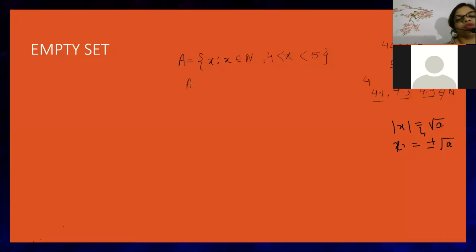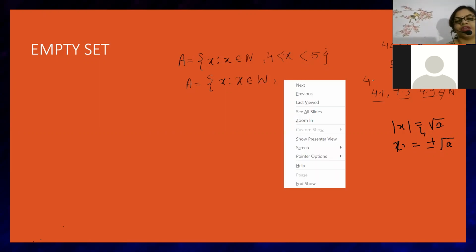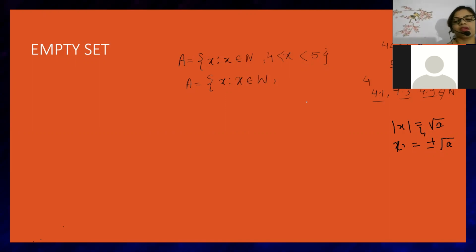The question is, they're telling that any set is there in which X is any element. See, look here. X is any element and X belongs to the set of whole numbers, and this X value lies between -1 to 0.